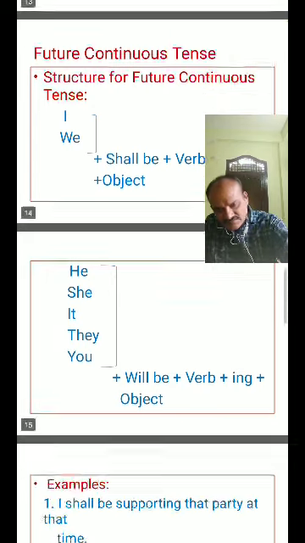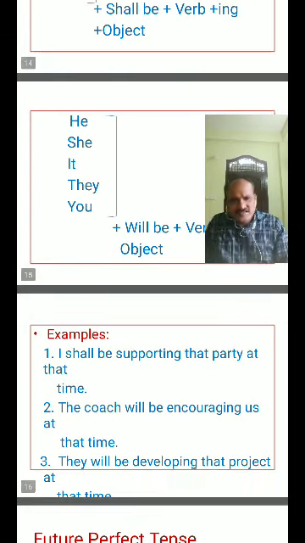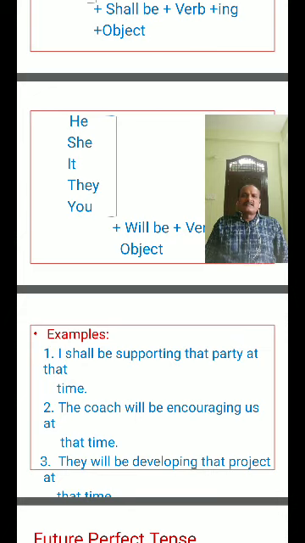Come to the examples. I shall be supporting that party at the time.